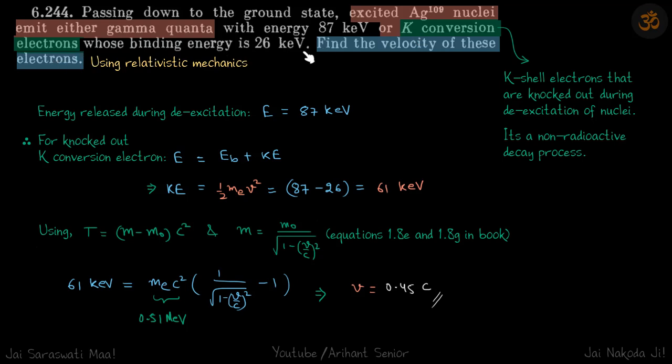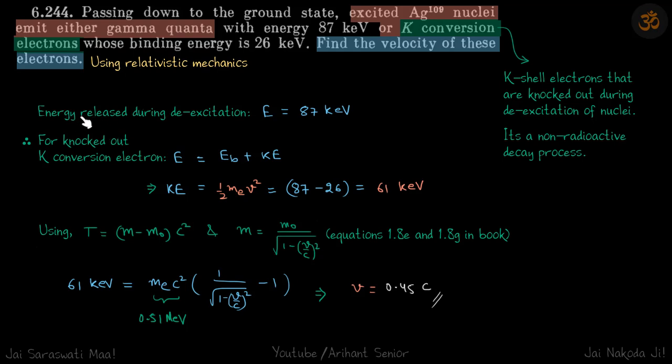And what are K conversion electrons? They are the K shell electrons that are knocked out during de-excitation of nuclei. It's a non-radioactive decay process. So when Ag109 decays, it will form an intermediate unstable nucleus. So that will be an excited nucleus. So when the de-excitation happens, that energy which is released can knock out an electron in the K shell. So those electrons that get released that way are called K conversion electrons.